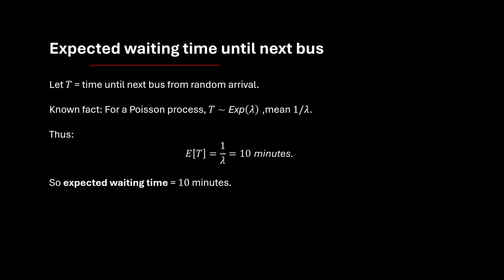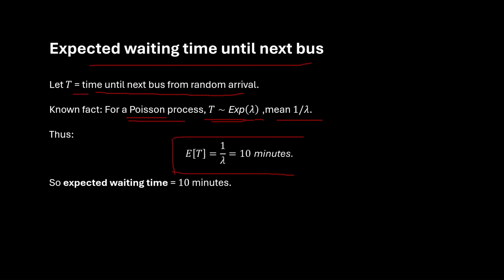So, the expected waiting time until the next bus. If T is the time until the next bus from a random arrival, we know from the previous slides that in the Poisson process, the inter-arrival time is an exponential distribution with parameter lambda, mean 1 over lambda. So the expected value of the inter-arrival time is given by 1 over lambda, which is 10 minutes. So the expected waiting time will be 10 minutes, regardless of how much we have already waited.